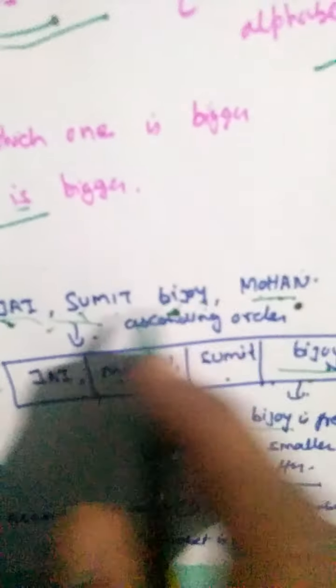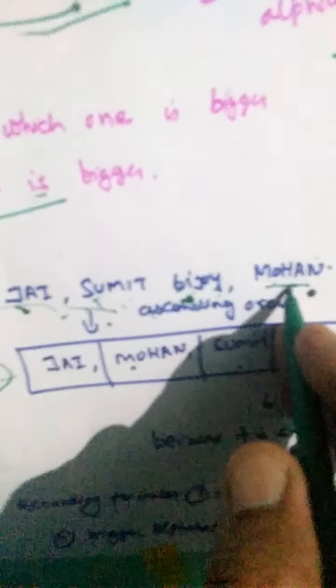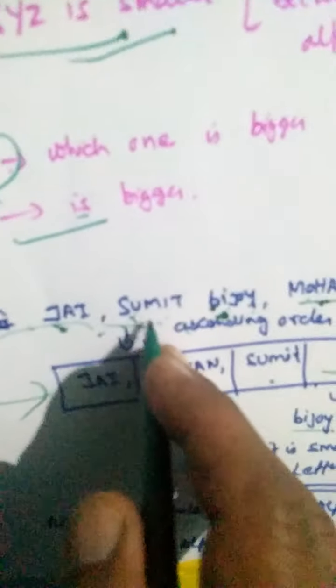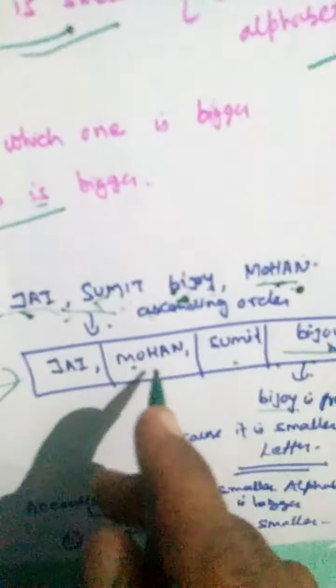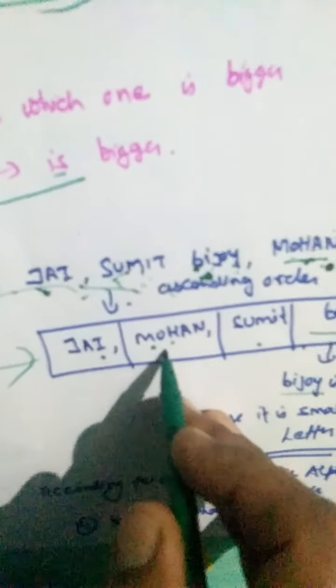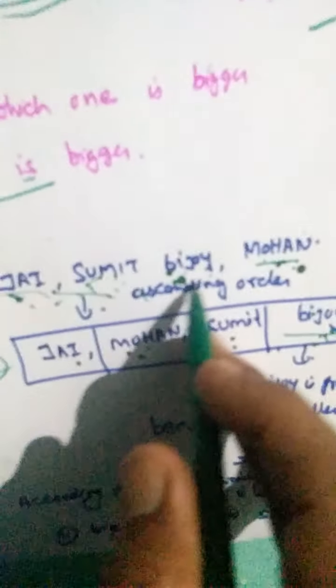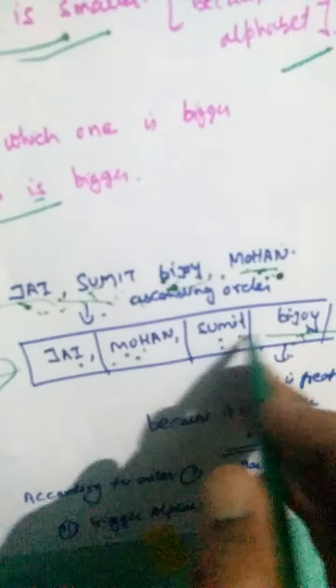Now if we have to arrange Jay, Sumit, Bijoy and Mohan in alphabetical order. So see, Jay, Sumit and Mohan are all capital, so those will be small, and Bijoy is small, that will be bigger. So Bijoy will come last. Now which one is coming first? J is coming first, then after J, M is coming, so it is Mohan, then S for Sumit, then Bijoy. So Jay is coming first, then Mohan, then Sumit, and then Bijoy.